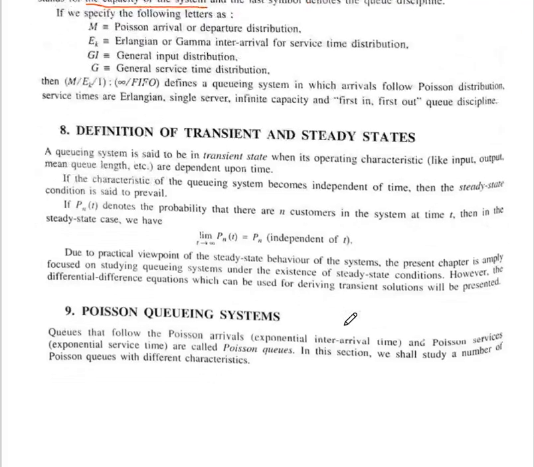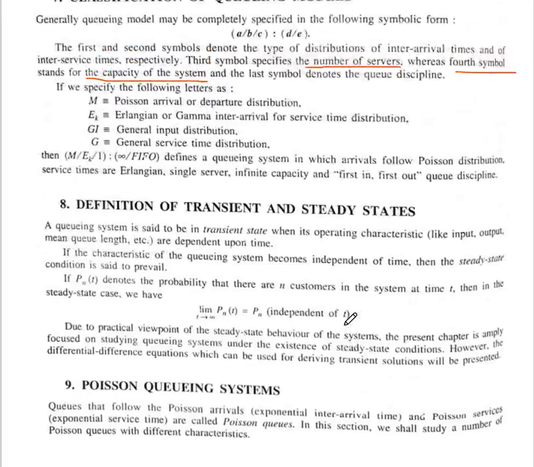Now in a queuing model, the transient and steady state are the most important, we can say, equations.